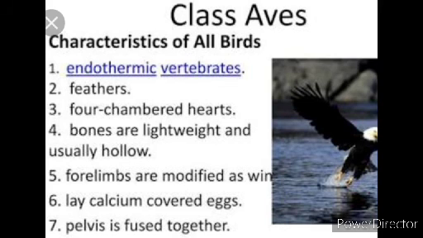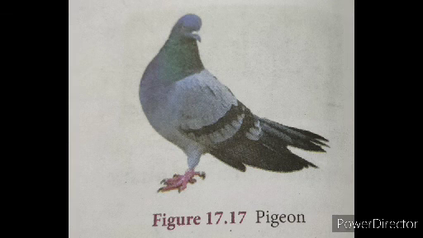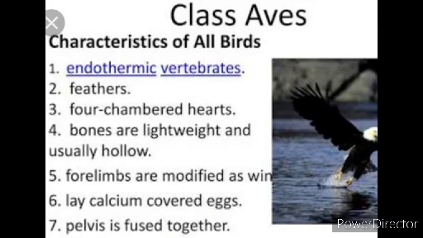So several adaptations are modified for flying. The body shape is spindle or boat shaped. It can be divided into head, neck, trunk and tail region. Okay, the body is covered fully by feathers. And then respiration is also through the lungs. It has air sacs, very light weighted. Examples are eagle, pigeon, ostrich.